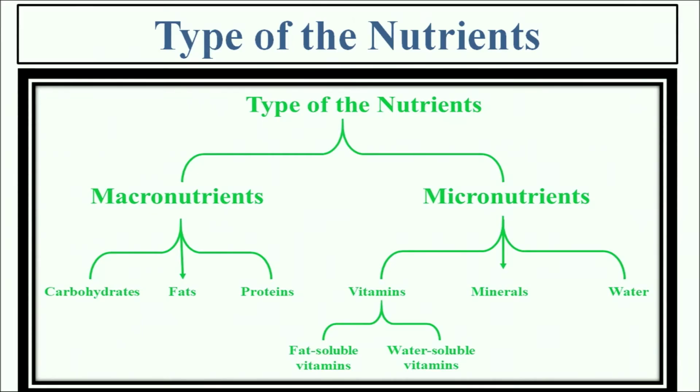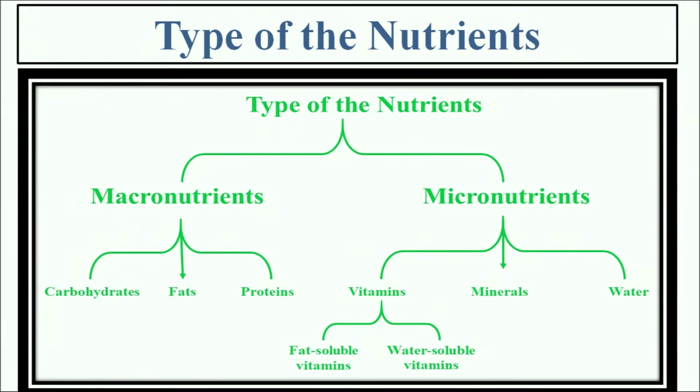Let us study about the types of nutrients. These are the types of nutrients. Learners, you know the food we eat yields hundreds of nutrients and these are grouped into two types, namely macronutrients and micronutrients. Both contribute equally to better health. Each nutrient has a different important role in our body. Let us discuss in detail about the nutrients.